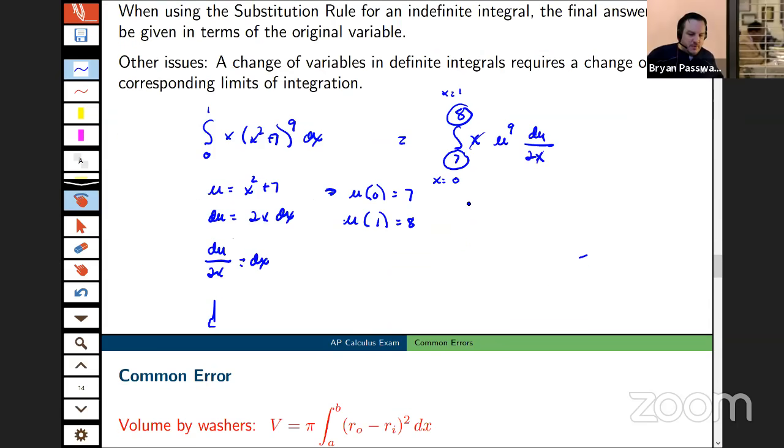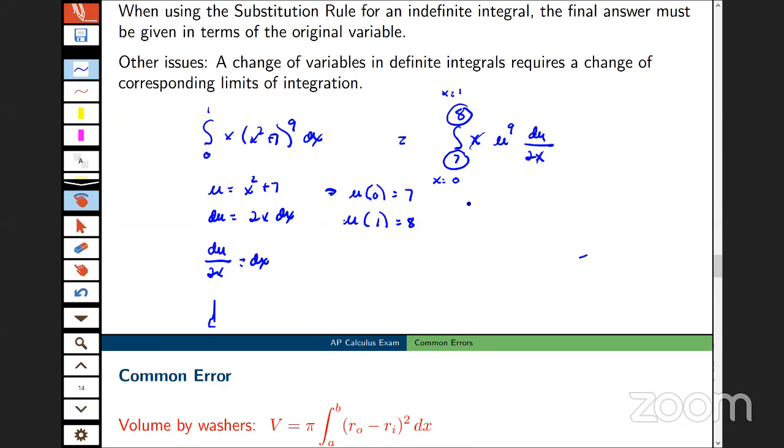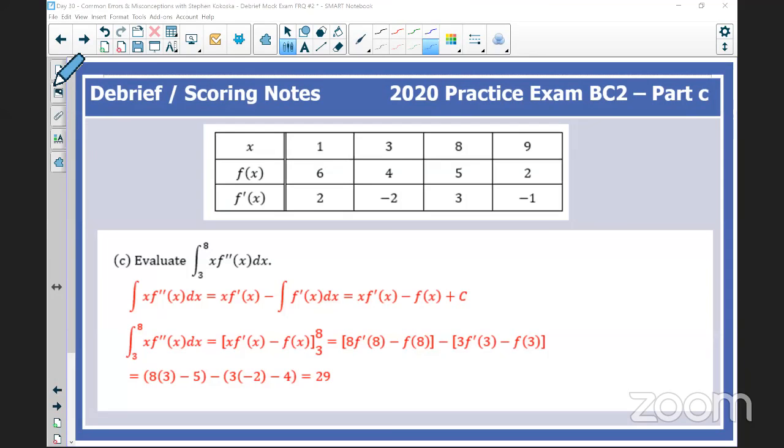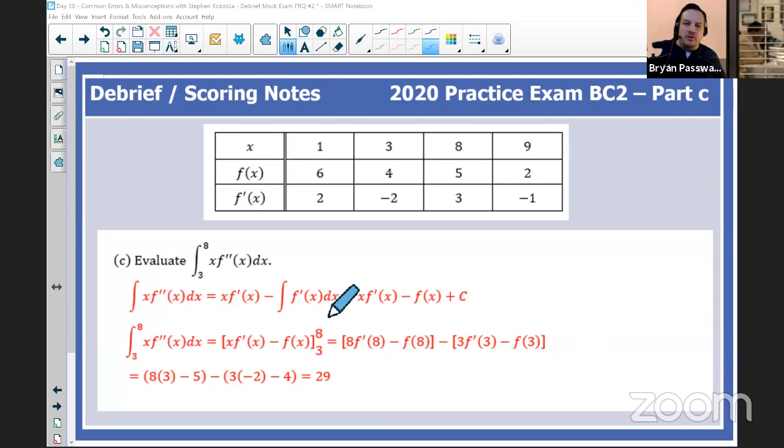Cool. Excellent. And Steve, right here, I want to share one of the problems from yesterday's exam real quick, so we can continue. This is our question BC2 from yesterday again. This was part C, and it relates to this idea of definite integrals. It's not a u-substitution problem, but on the BC exam, we could see one of those other integration techniques. This one asks students to evaluate the integral from 3 to 8 of x times f double prime of x dx.